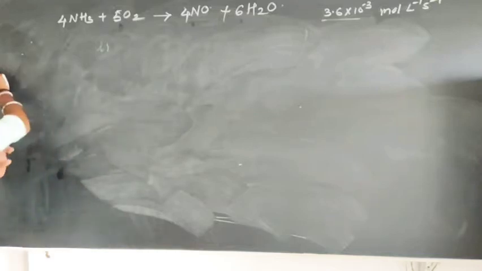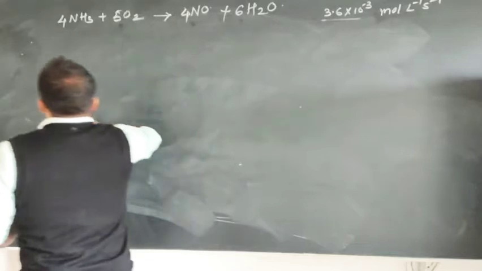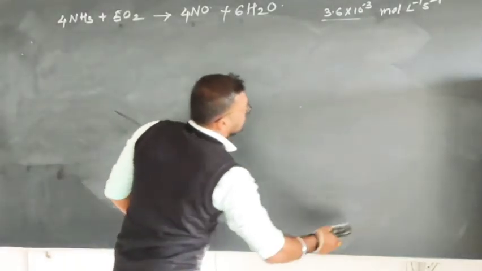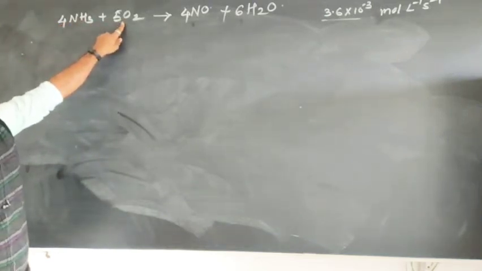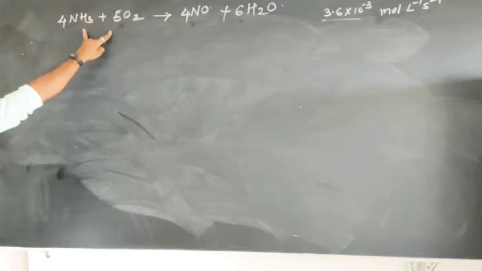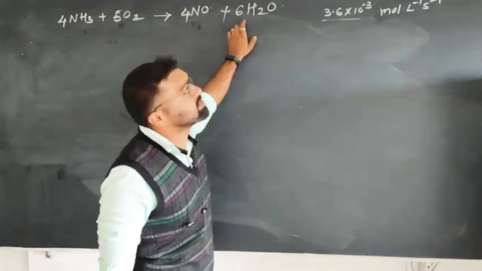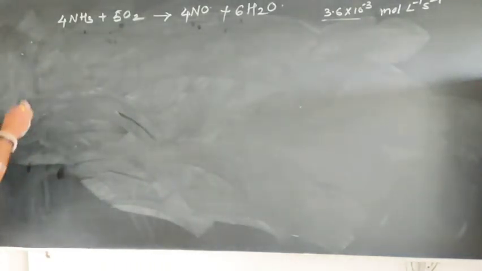Now consider this reaction. In this reaction, which things are provided to you? 4 moles of ammonia consumed with 5 moles of oxygen. These are the two reactants. There is a formation of 4 moles of NO and 6 moles of water molecules. From this we can write the general expression.